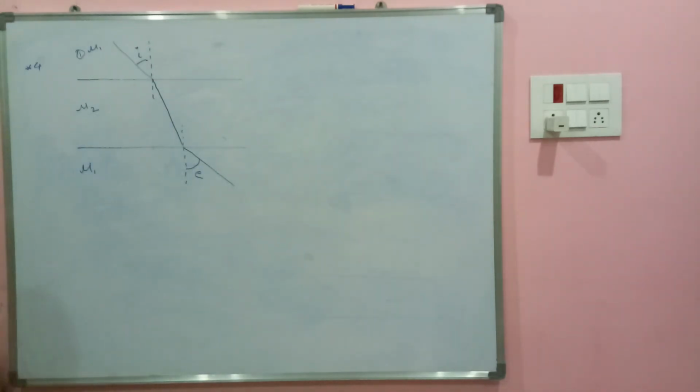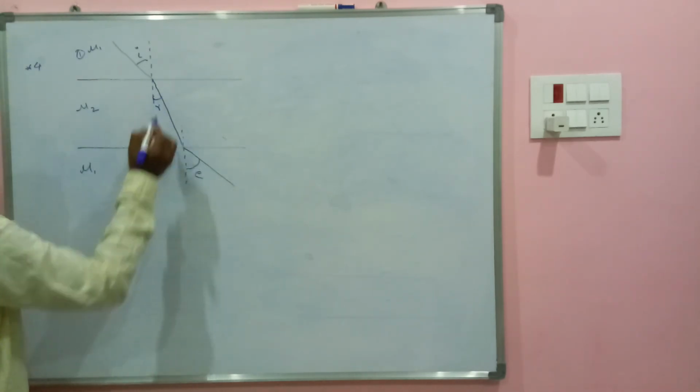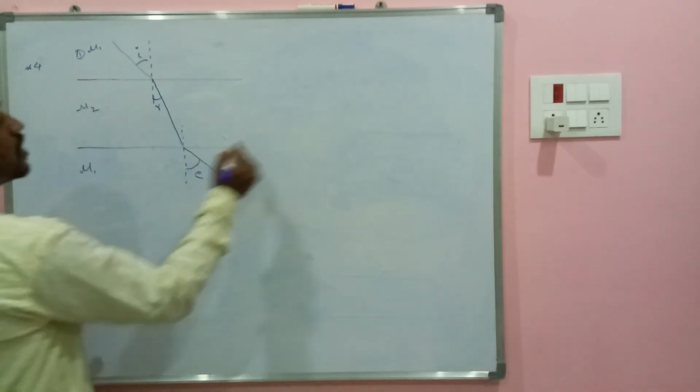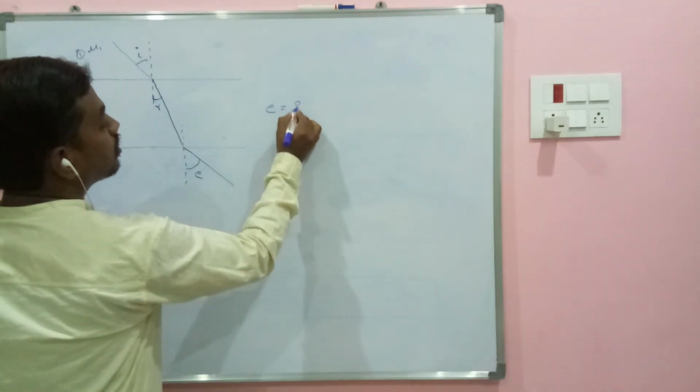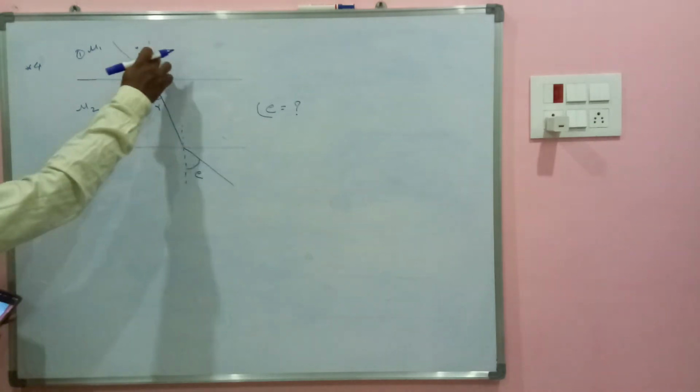This is angle i, and this is angle r. So he is asking what is angle e. In this problem he asked what angle e is. Can you guess it? How to do this problem? First apply Snell's law for this case.